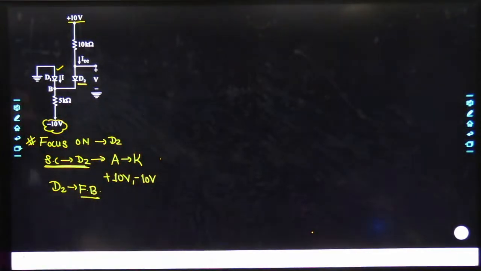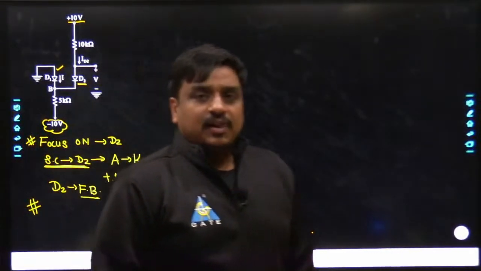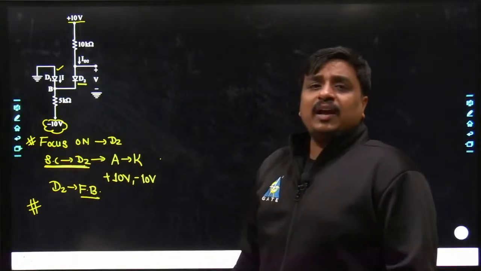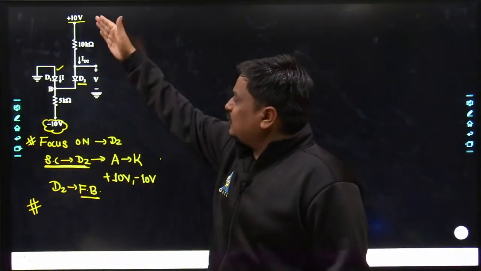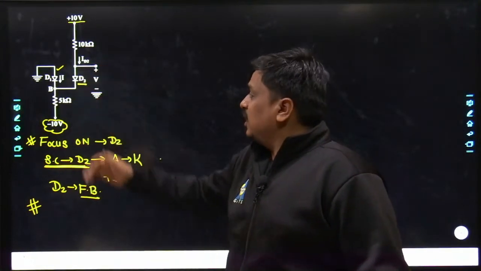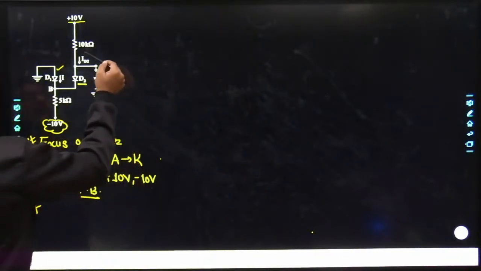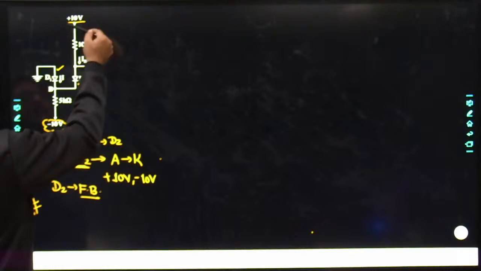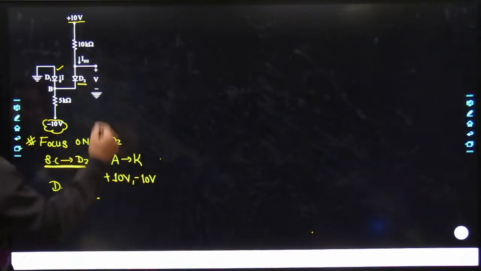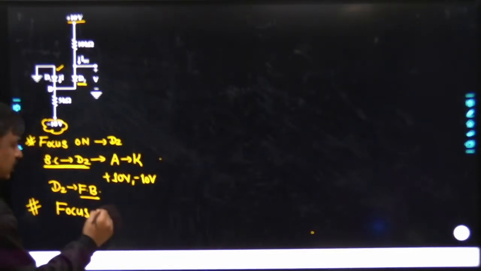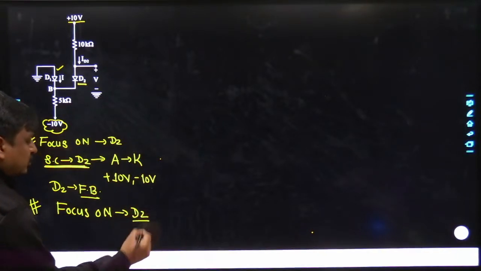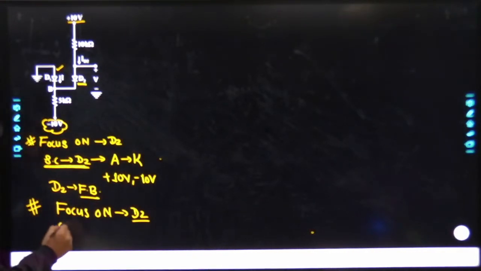Yes, my dear friends. Similarly, even if you apply the open circuit test, what does it mean by the open circuit test? At the very beginning, I have assumed this diode is off. If this diode is off, it is not going to allow any sort of current across it. There would not be any flow of current across the 10 kilo. This 10 volt straight away would jump across to the anode of the D2. So now again focus over D2, and the test which I am performing is nothing but the open circuit test. You can perform either of the tests.